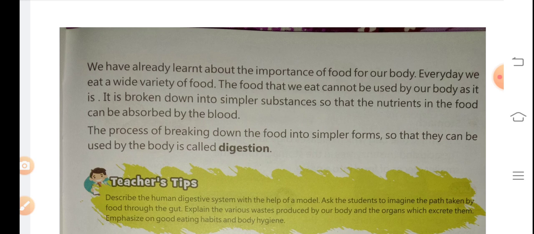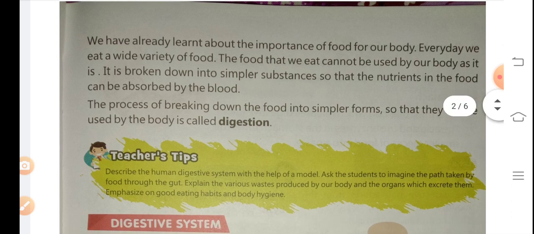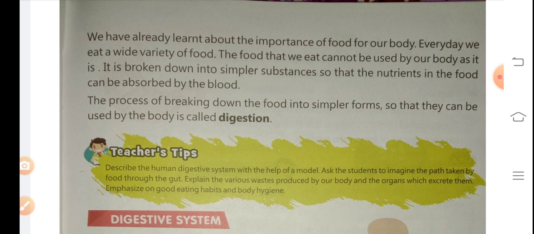The food that we eat cannot be used by our body as it is. It is broken down into simpler substances so that the nutrients in the food can be absorbed by the blood.